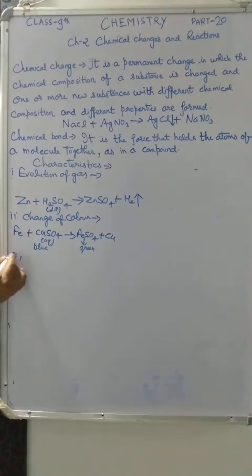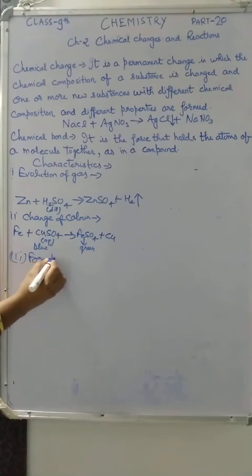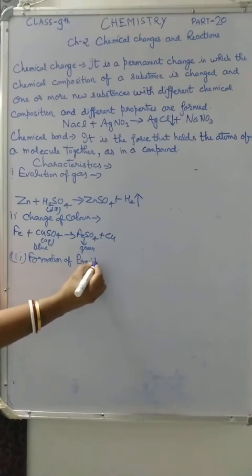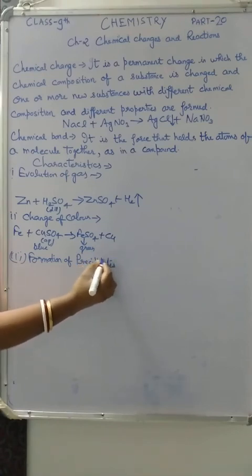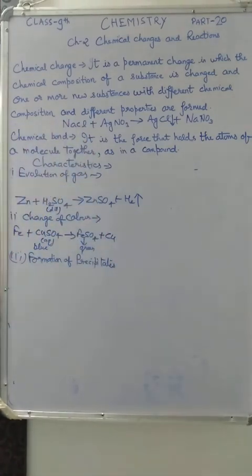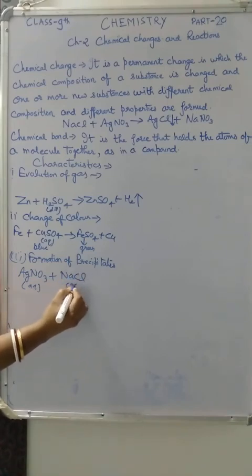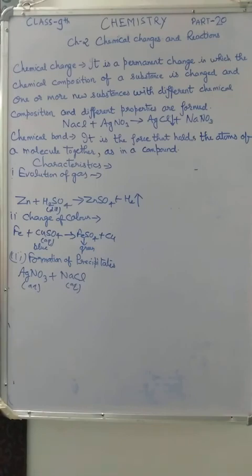Now the third one is the formation of a precipitate. A very good and very common example is the first one. When silver nitrate solution, in aqueous form, is reacting with sodium chloride solution, in aqueous form, both should be in liquid form, then only you will get a precipitate.